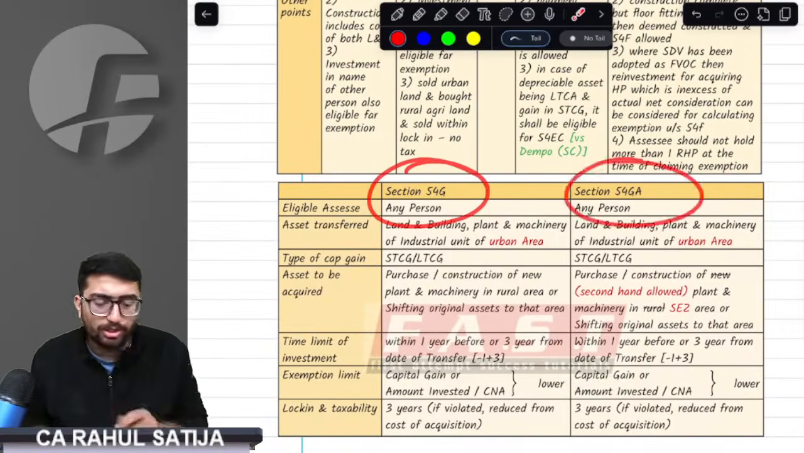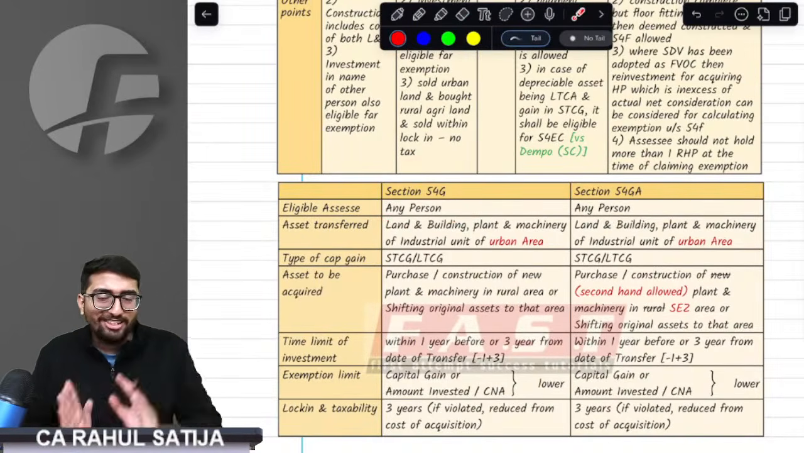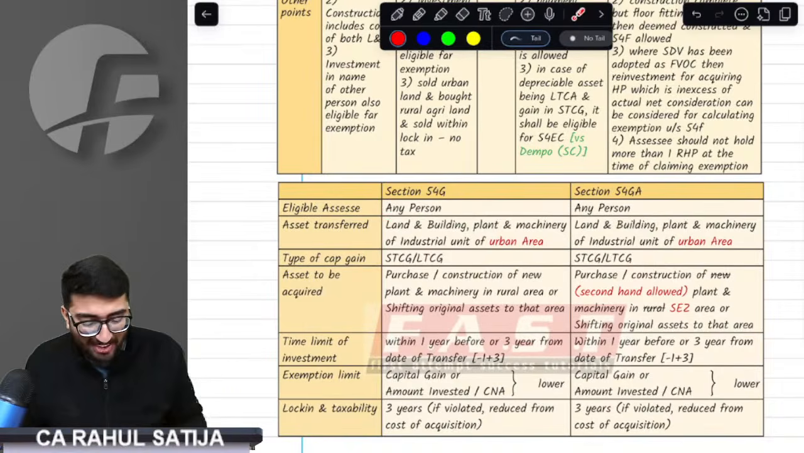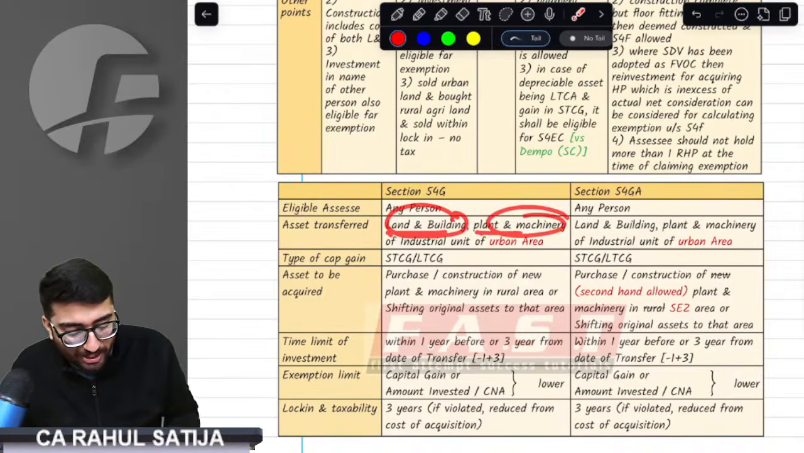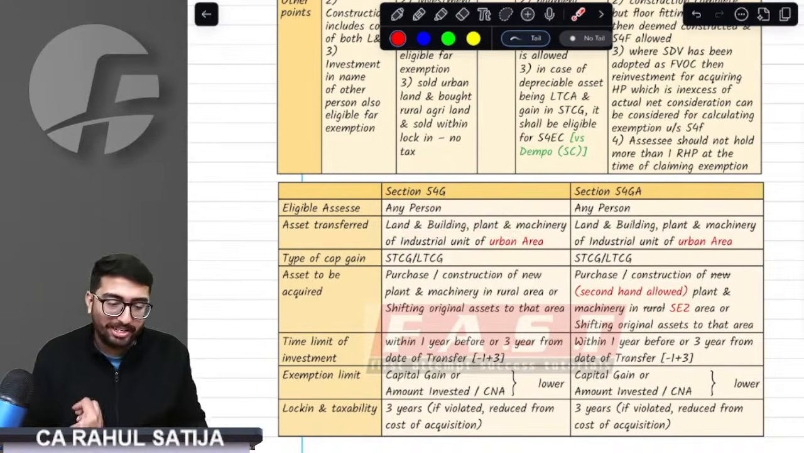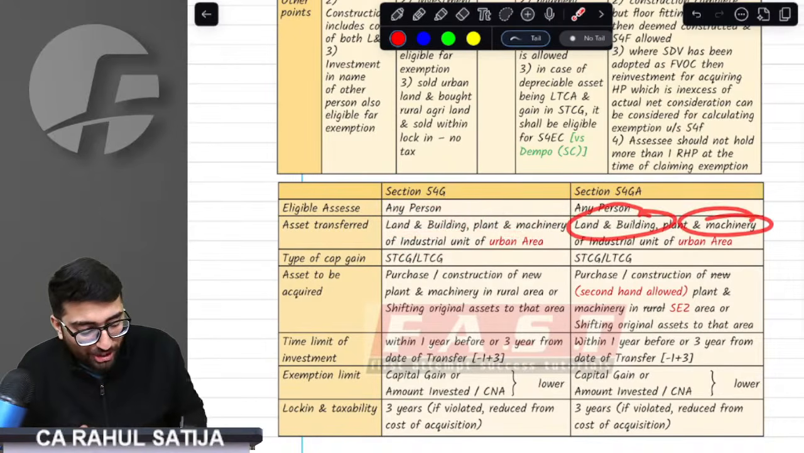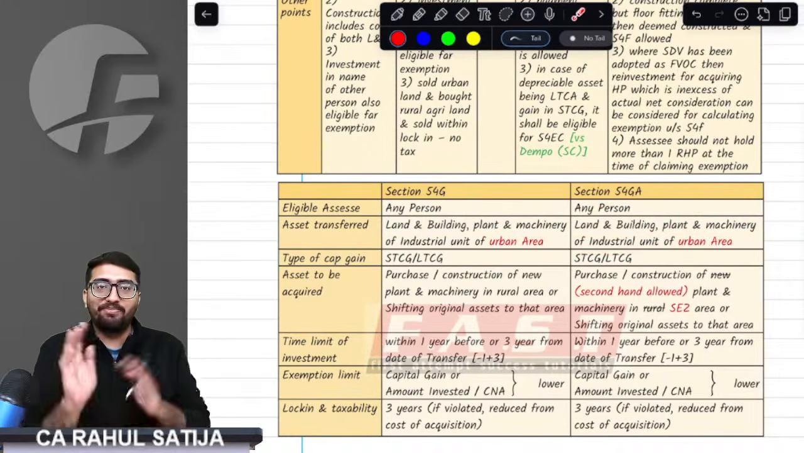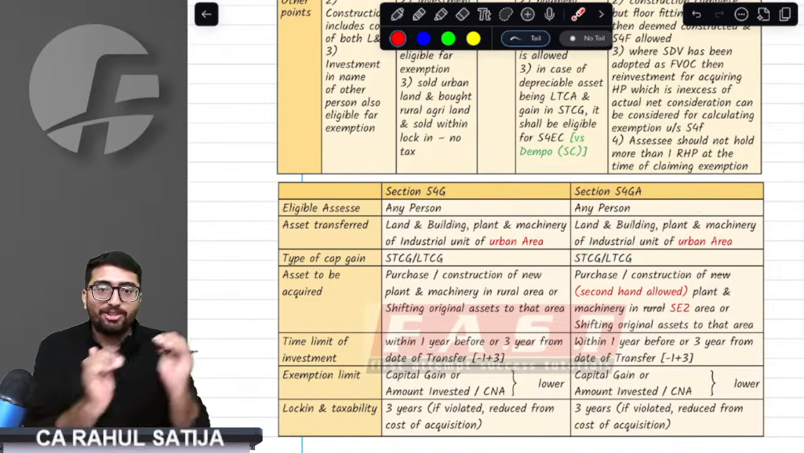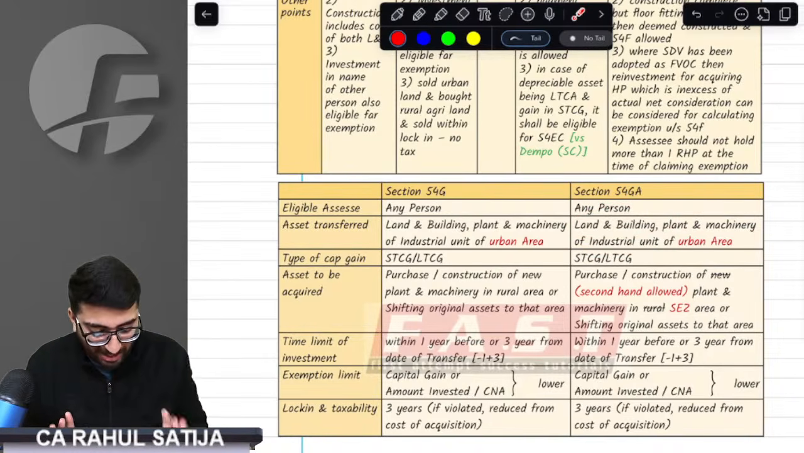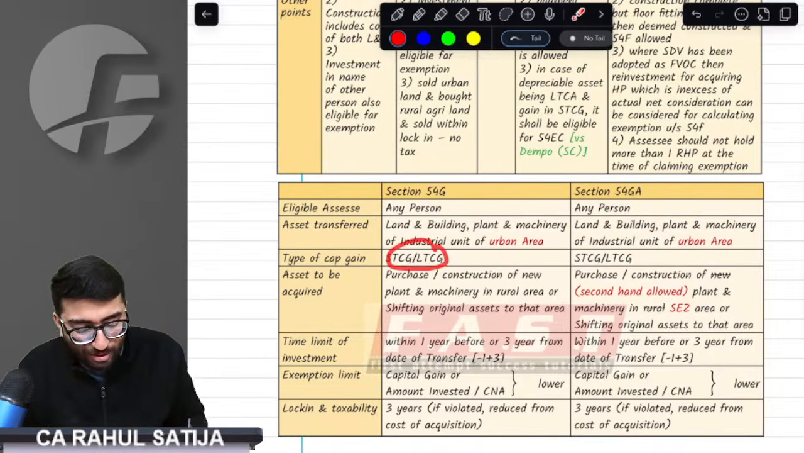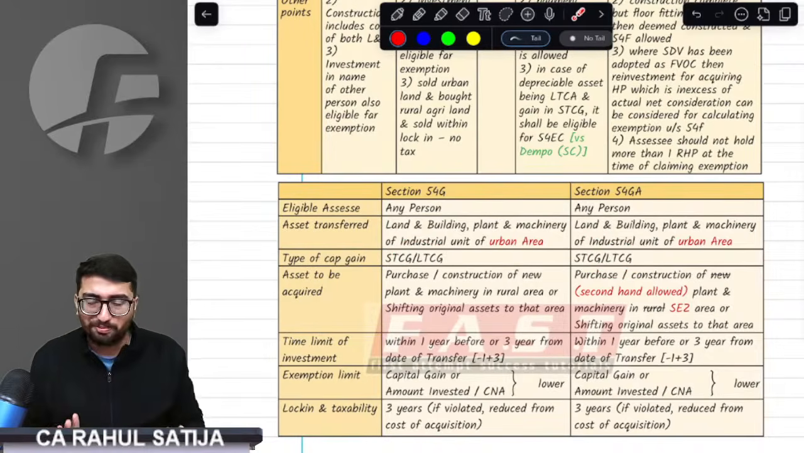Section 54G, what is the section all about? Just go side by side with 54G. If any person, in both the cases, sells any land, building, plant and machinery of an industrial unit of an urban area, and they have a short-term or long-term capital gain, any capital gain would work.